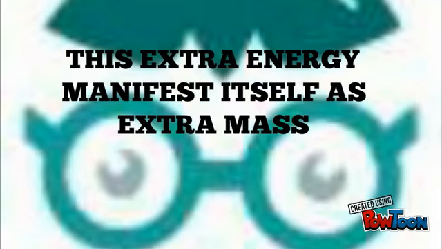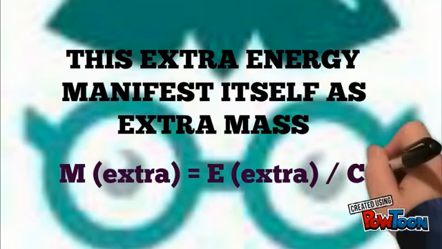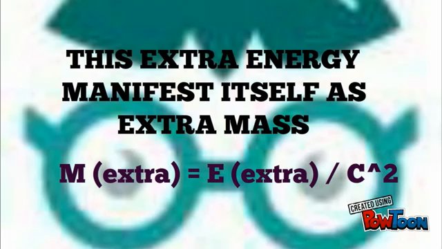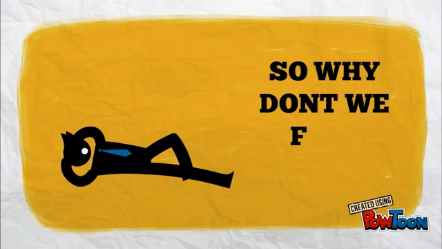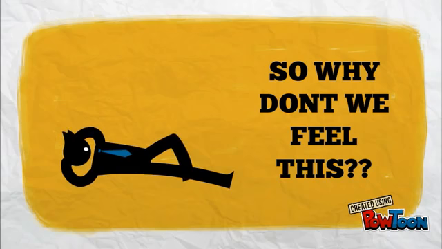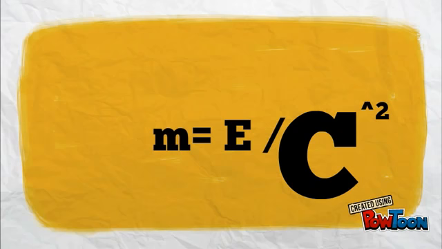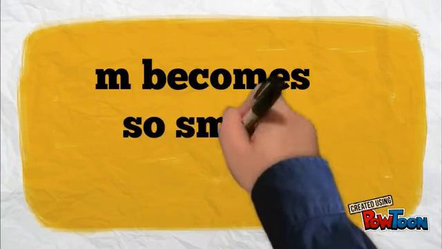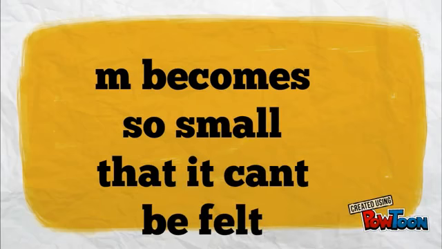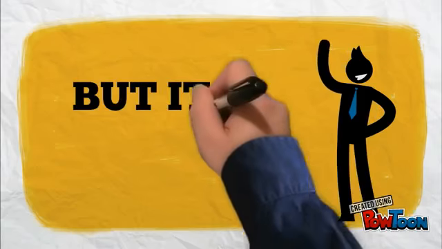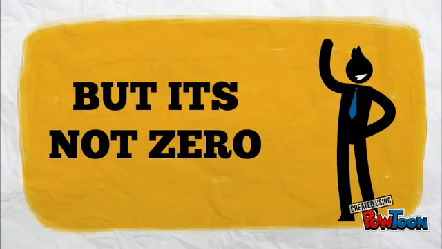So was that Einstein's equation, where m extra is equal to E extra divided by c squared? If that's true, why don't we feel this mass? Probably because in m equals E over c squared, the c, the speed of light, is so large that m becomes so small that it can't be felt. But remember, it's not zero.